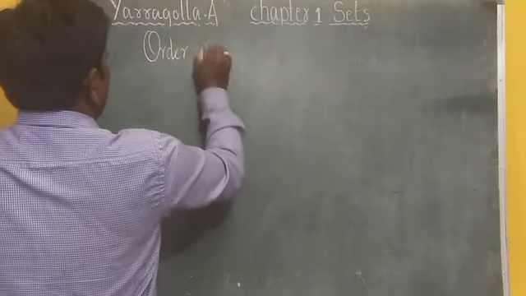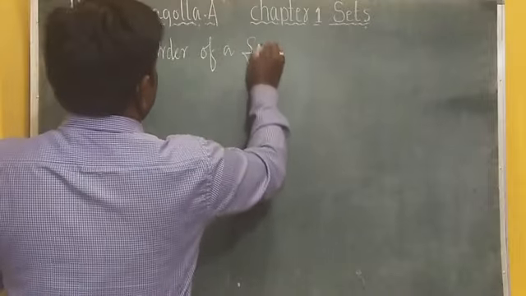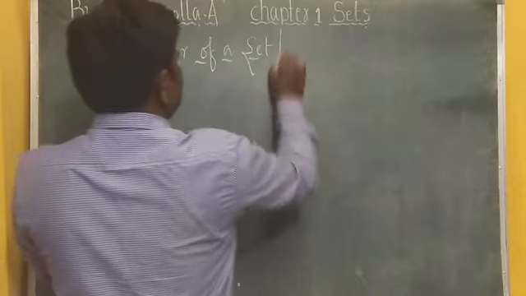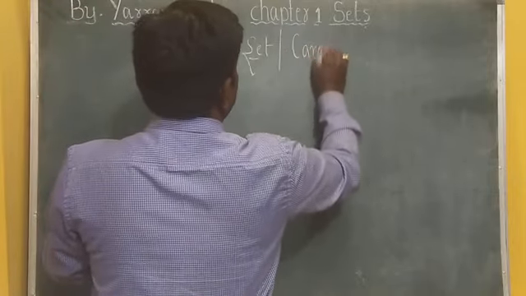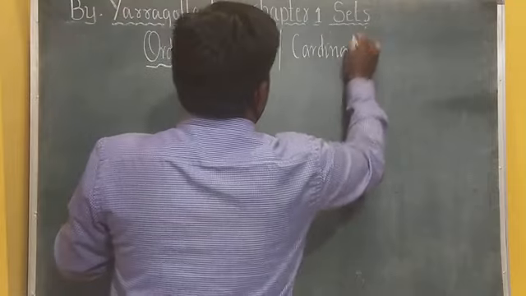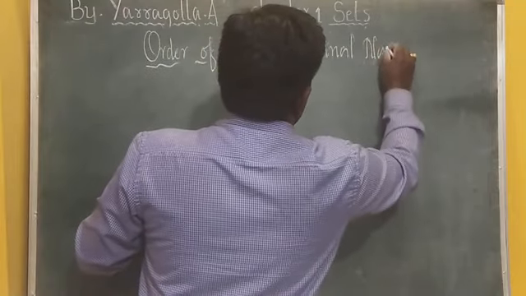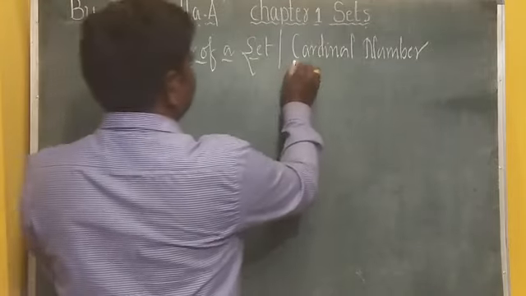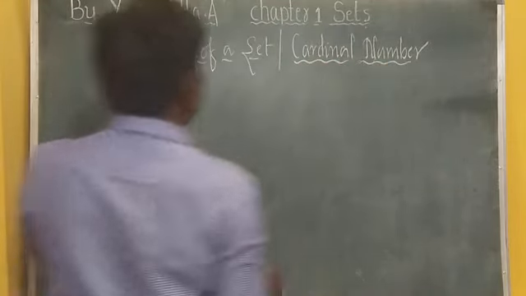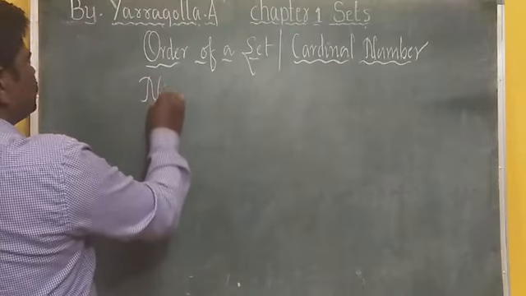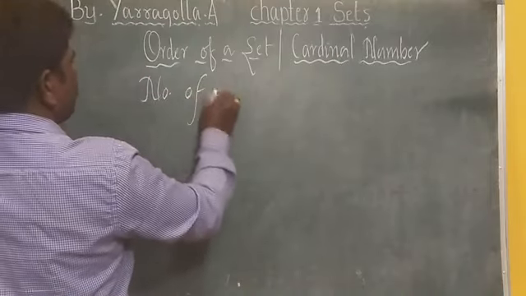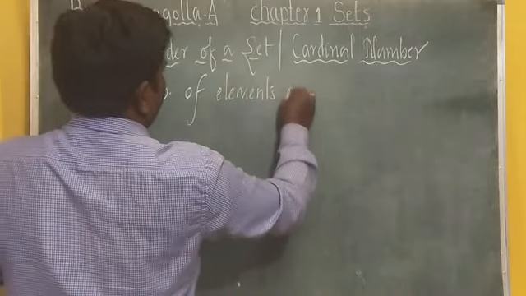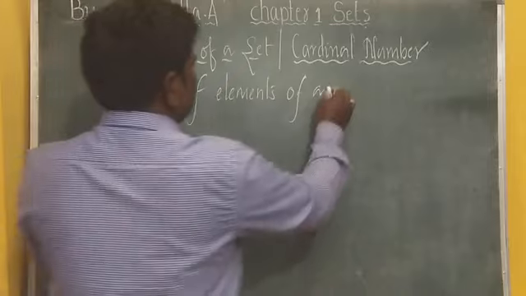Order of a set, or it is also called the cardinal number. Cardinal number: the number of elements of a set.